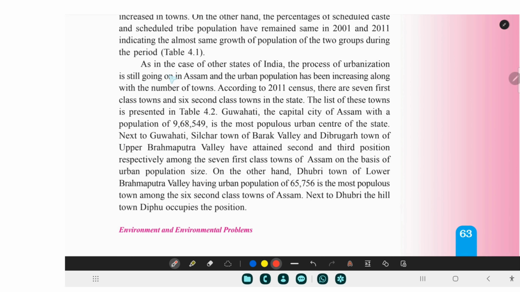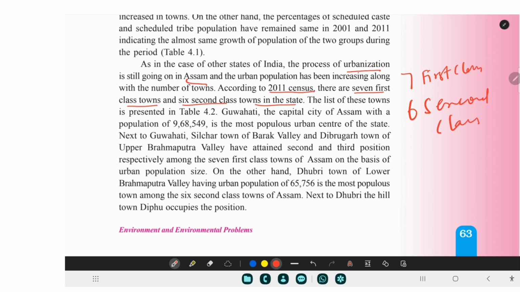All right. As in the case of other states of India, the process of urbanization is still going on. Just now I told you the process of urbanization is taking place. According to the 2011 census, there are 7 first-class towns and 6 second-class towns in the state. Okay, 7 first class, and 6 second class.